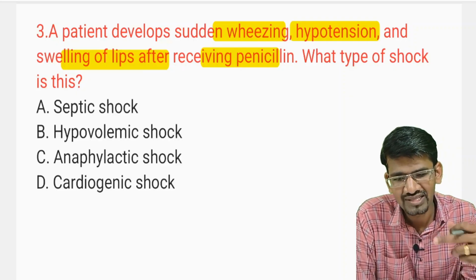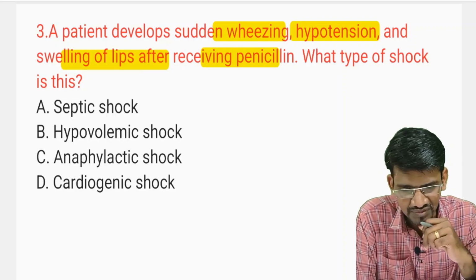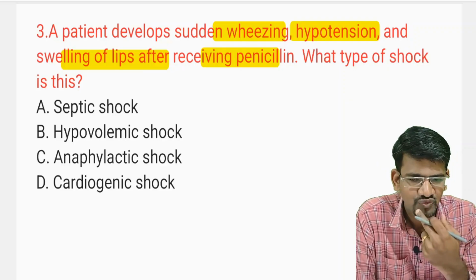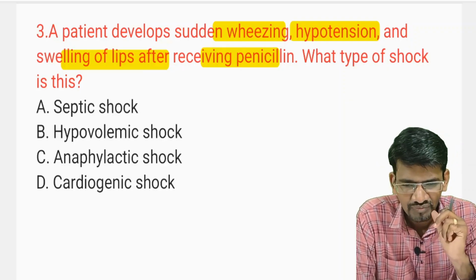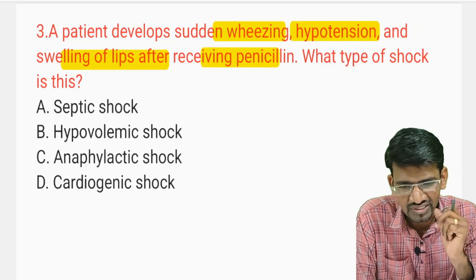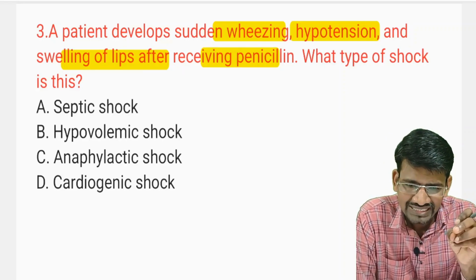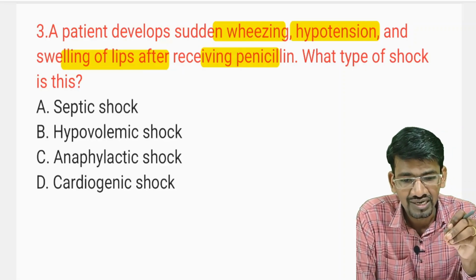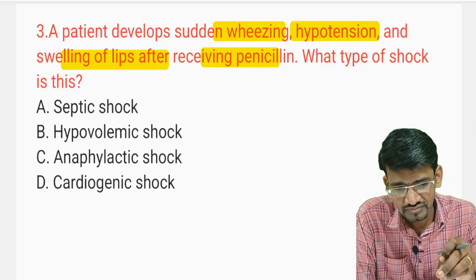After that he has developed these kind of symptoms. This case clearly suggests an allergy to penicillin.